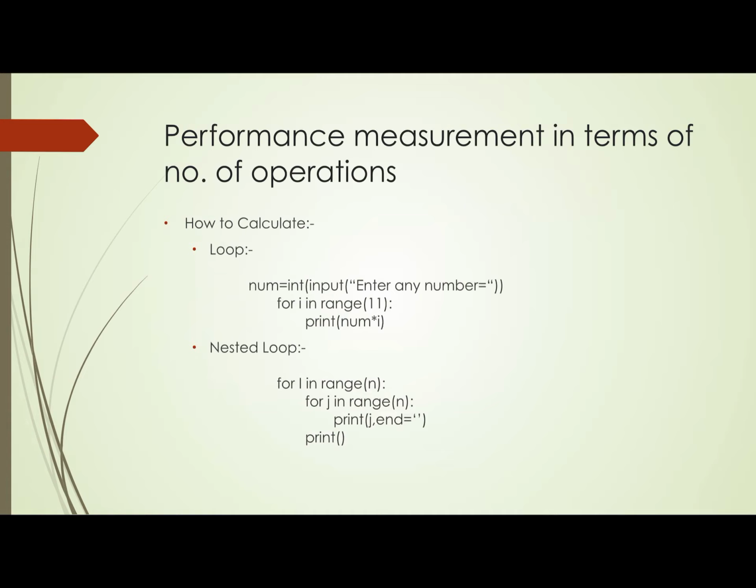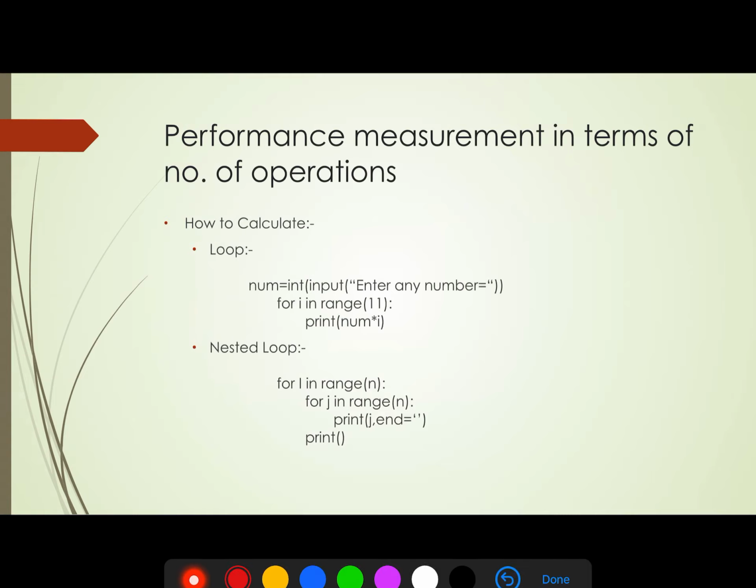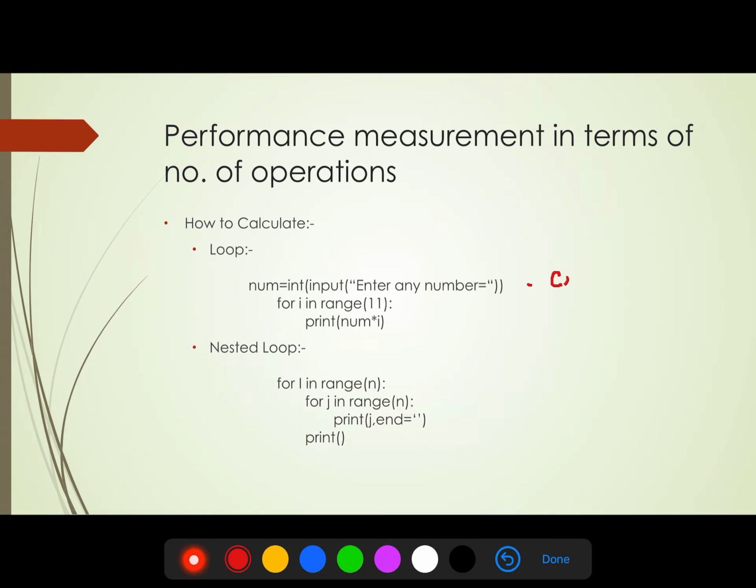So first one is num equals to int input, enter any number. Suppose it will take constant time c1. And for i in range 11, it will work for 10 times plus 1. This one is when the condition is going to be false, and print num into i. This one is one operation and will be executed 10 times.